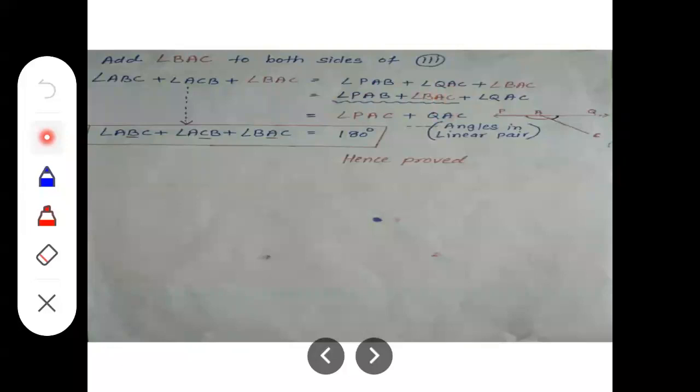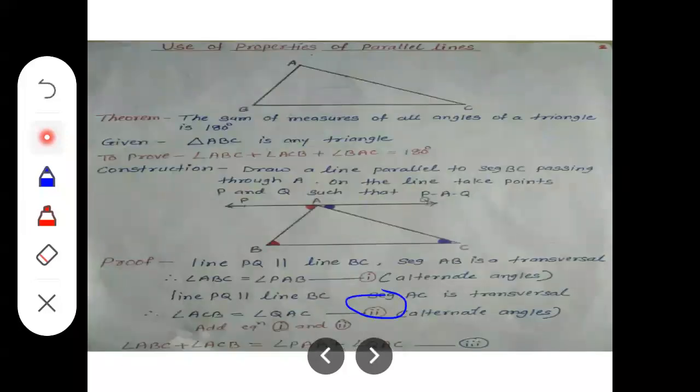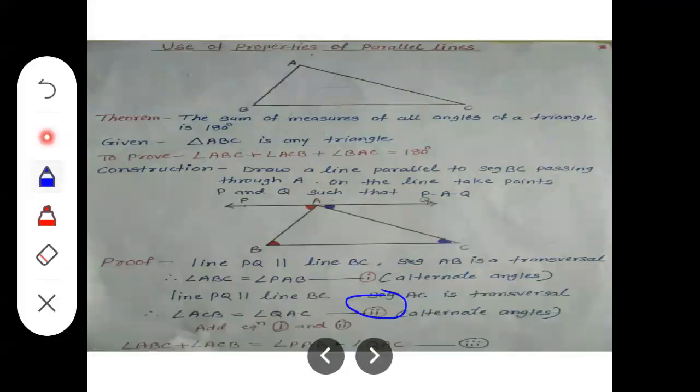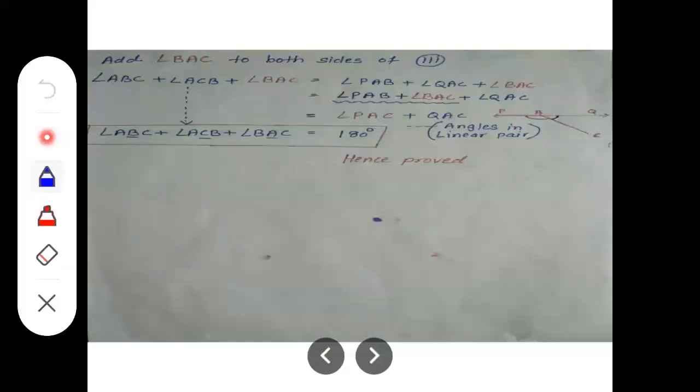That was the last step of this equation. I have taken it further in the next slide. Okay, the same. And what I have done here, I added angle BAC on both sides, angle BAC.